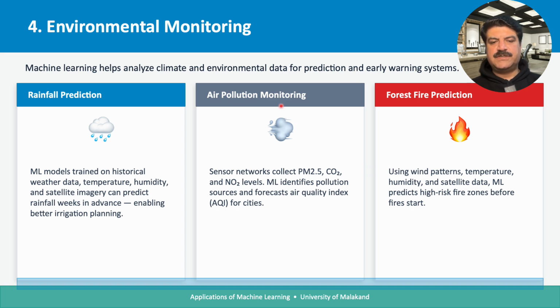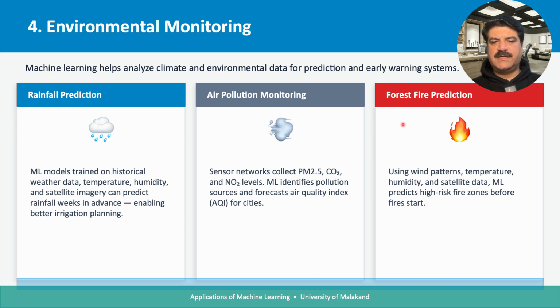For air pollution monitoring, we can use sensor networks, which collect PM 2.5, carbon dioxide and nitrogen levels. ML identifies the pollution sources and forecasts the air quality index. Okay, air quality index is nowadays a very emerging trend, which actually reflects that if the air quality of a particular region is good, then there is no prevailing of diseases, so that is a good habitat to live in.